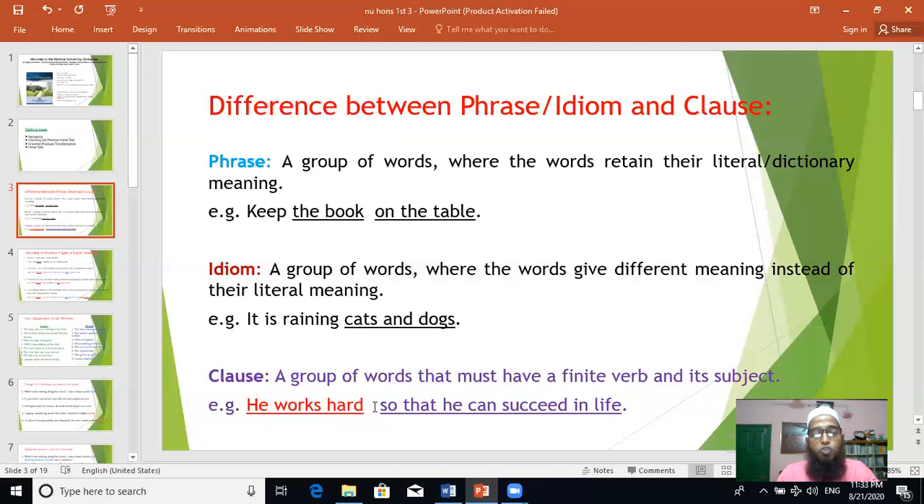For example, he works hard so that he can succeed in life. You see, here are how many verbs? He works hard. Works is one verb. He can succeed in life, succeed is another verb. So two verbs are here. That means two clauses are here. Each verb is equal to one clause. He works hard. It's a complete sense. That's why it is the main clause. So that he can succeed in life is not a complete sense. That's why it is a subordinate clause. So can you tell me what type of sentence it is? In the previous class, we talked about simple, complex, compound. So this is a complex sentence. Today, we are going to discuss in detail how to identify these sentences actually and do some transformations.